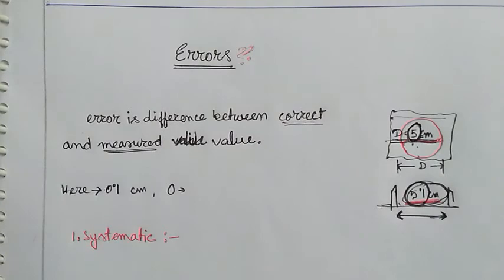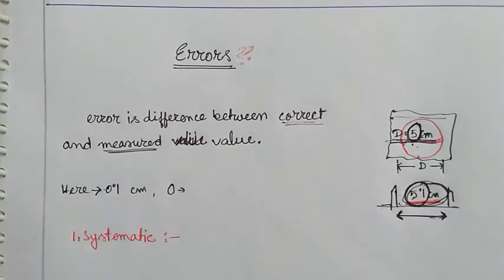Systematic means something that goes by a system, that follows a rule. So systematic things happen because of a cause, because of a reason. Systematic things don't happen randomly. There has to be something that makes them happen. So basically systematic errors are the errors whose cause you can determine.